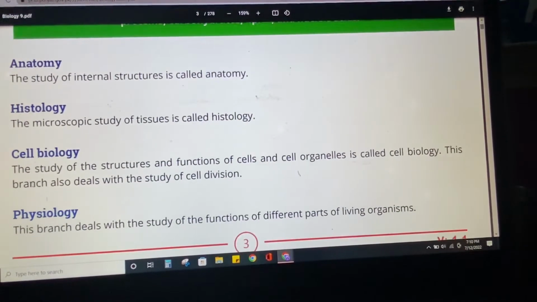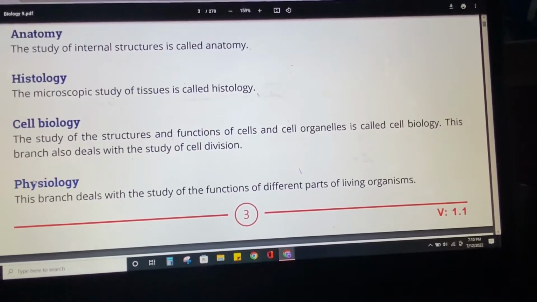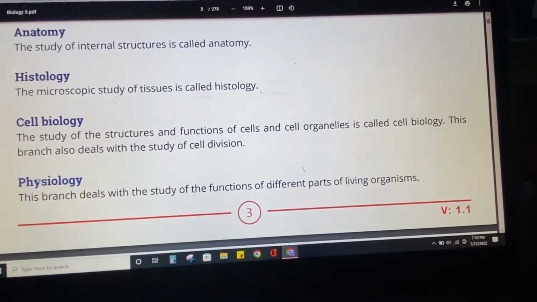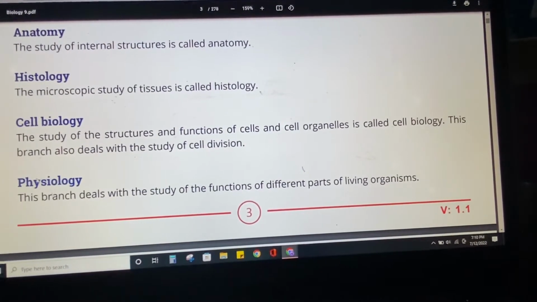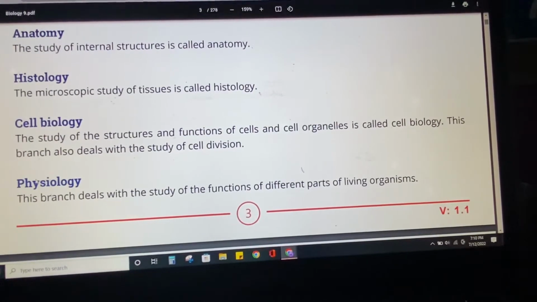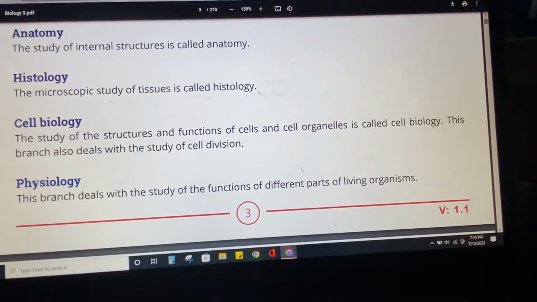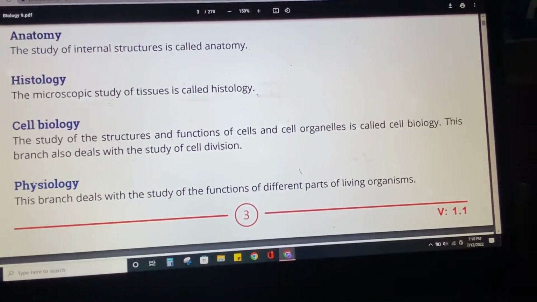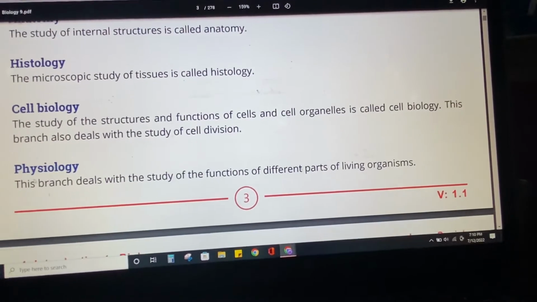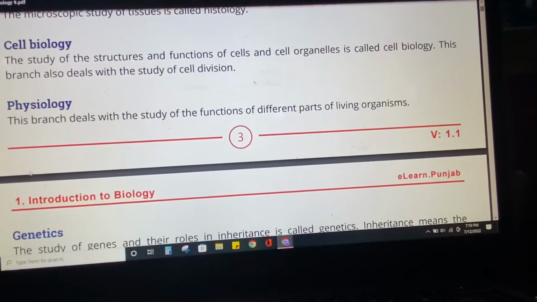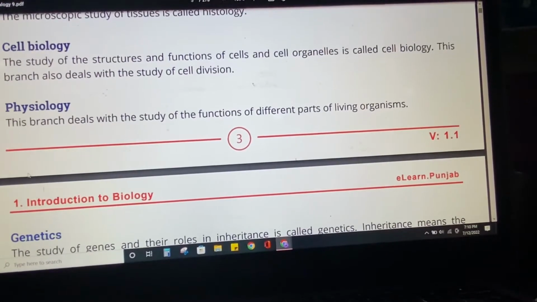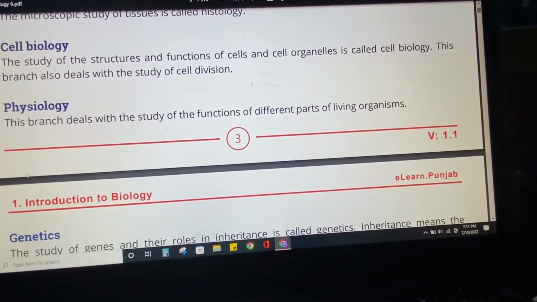The next is cell biology, the study of the structures and functions of cells and cell organelles. We're going to study the functions and structures of cells in this branch called cell biology. This branch also deals with the study of cell division. And the next is physiology. This branch deals with the study of the functions of different parts of living organisms.